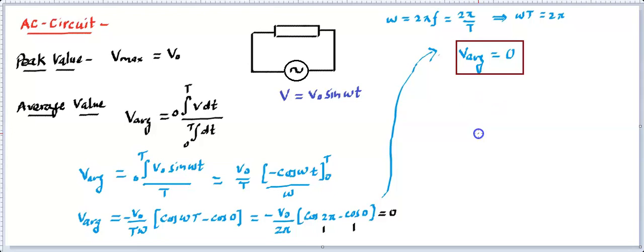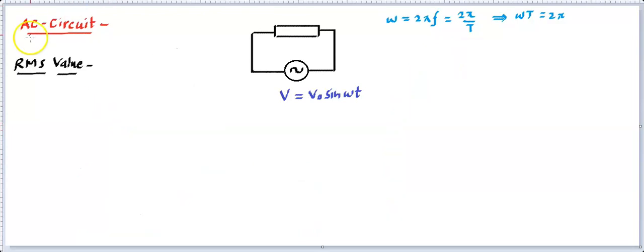So we define a third quantity, or third way, called the root mean square value, and that value becomes very important in an AC source. So this one is the RMS value, root mean square. Its full form is root mean square value. In short, we call it the RMS value. And if the instantaneous value of voltage or current is known to us, we can always find this RMS value.